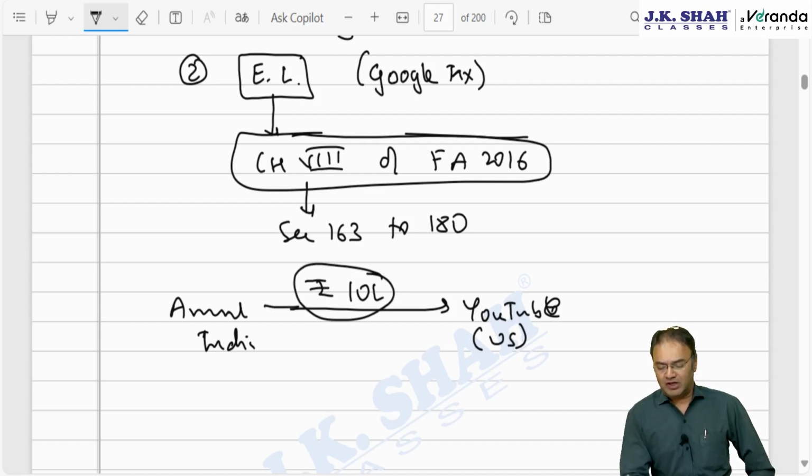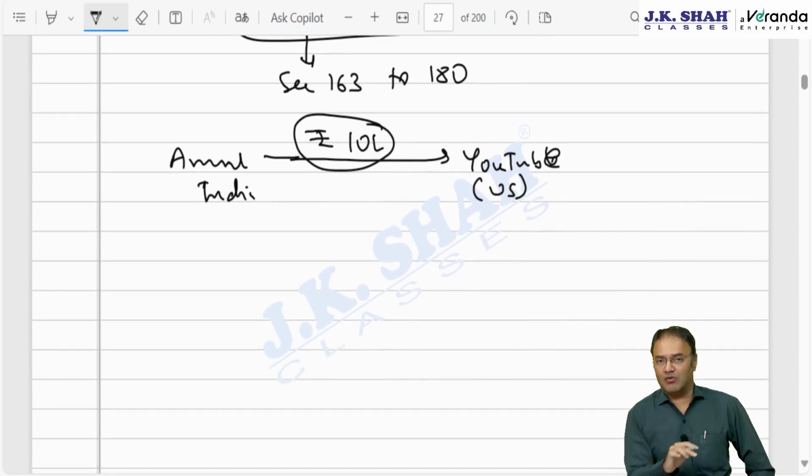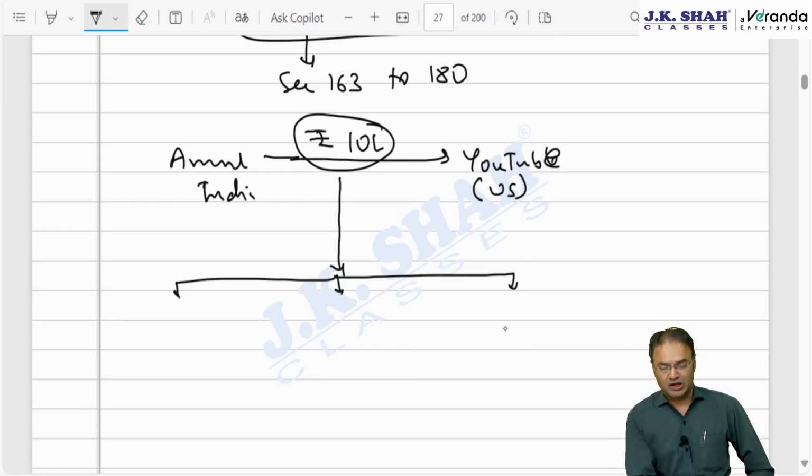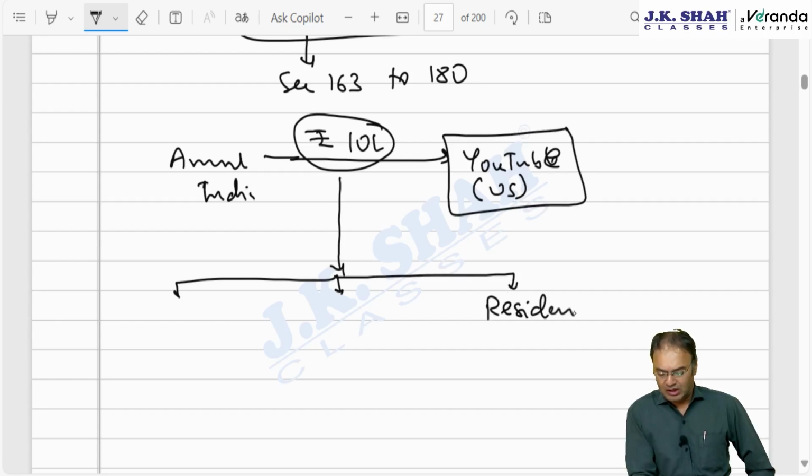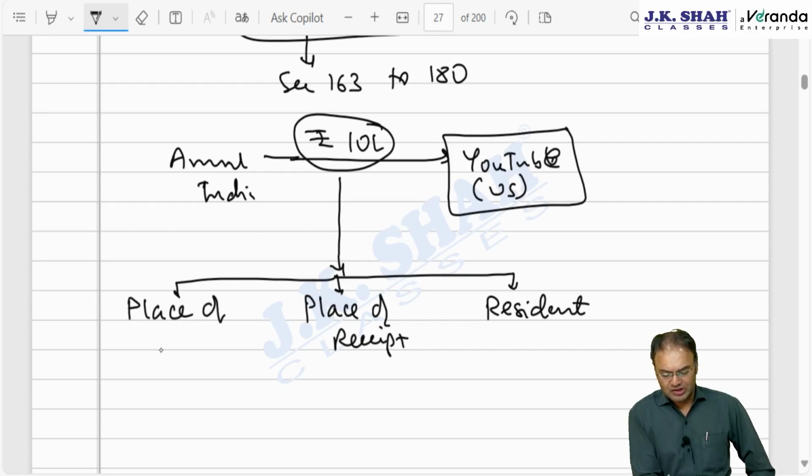The taxability of 10 lakh rupees under the Income Tax Act, world over, there are same rules. India has a rule that this 10 lakh will be taxable in India if any of three things are in India. Either the recipient of income, that is YouTube, is resident in India, then they will have to pay income tax on 10 lakh, or the place of receipt is in India, or the place of accrual, including deemed place of accrual, is in India. Income is accruing in India.